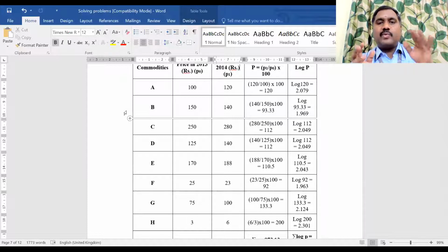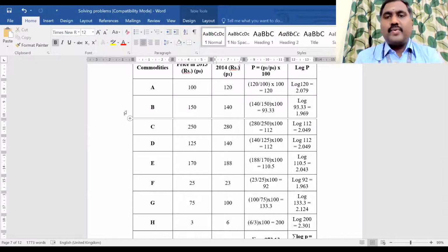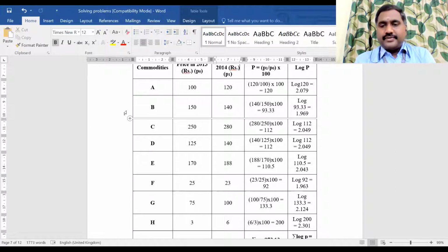Otherwise, if you are seeing the notes without writing that, you will have a doubt: why is it 120 divided by 100 into 100, 140 divided by 150 into 100? Why not 100 divided by 120? If you write P0 and P1, as per the formula, always the current year value should be divided by the base year value and multiplied by 100. That is the procedure to calculate the index number. Once you copy it, tell me, and we will move on to the next problem. I hope the next problem is also very simple. You can do it in the same manner and tell me the answer.